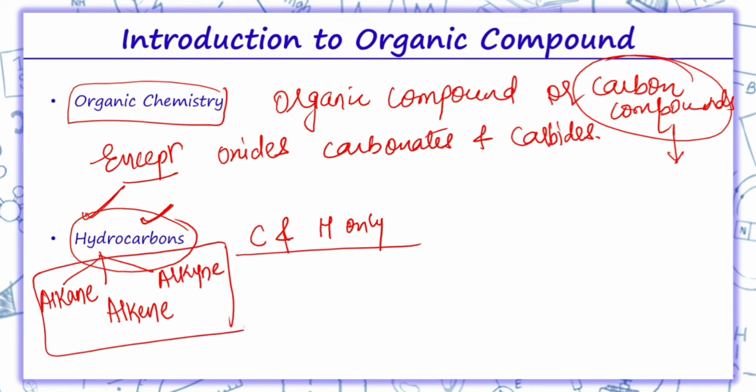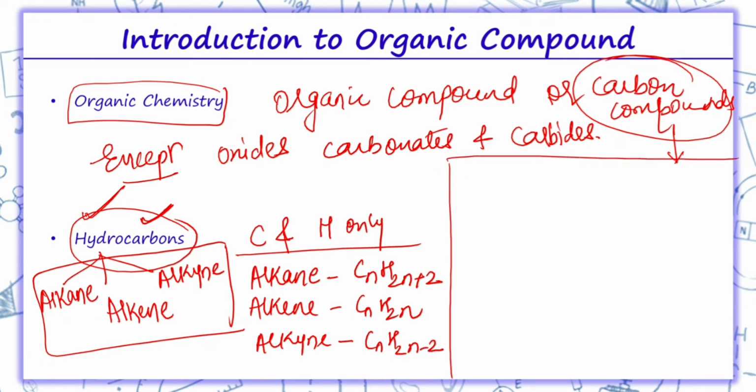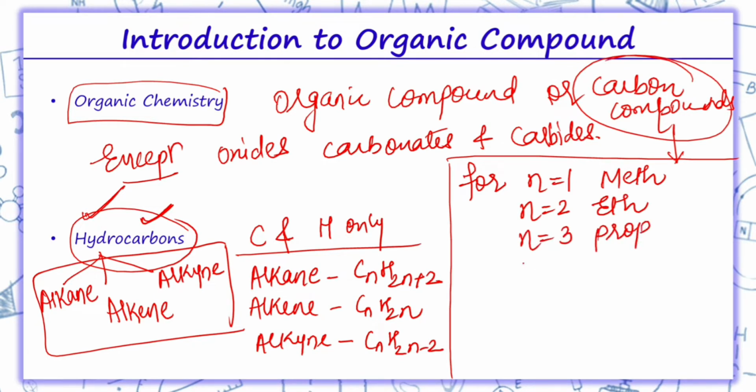Now we have a general formula for all these three categories. For alkane, the general formula is CnH2n+2. For alkene, the general formula is CnH2n, and for alkynes, the general formula is CnH2n-2. Something we have to note is the prefix used: for n equals 1, the prefix is meth. N equals 2, eth. N equals 3, prop.